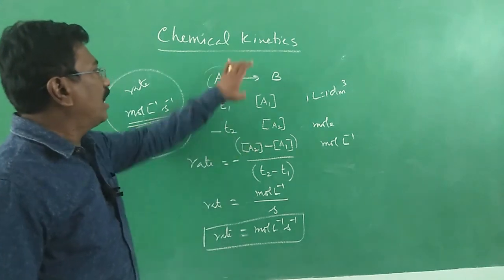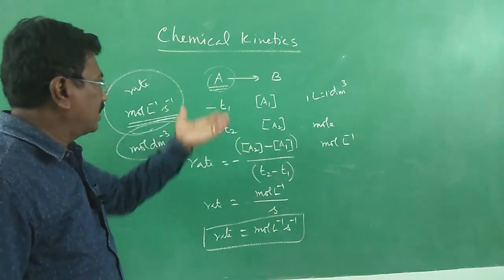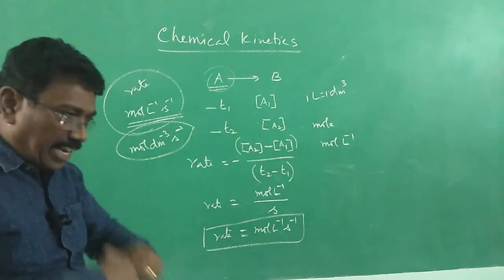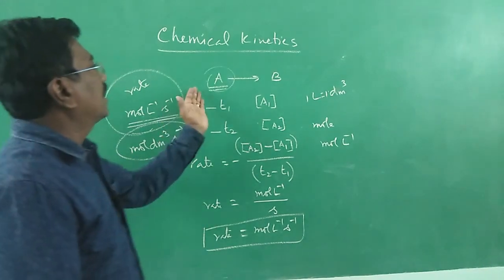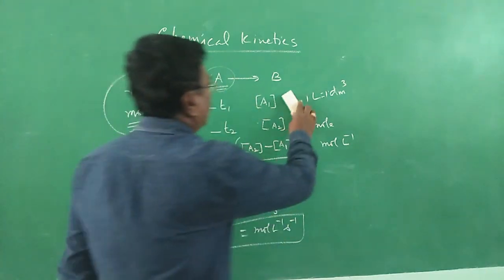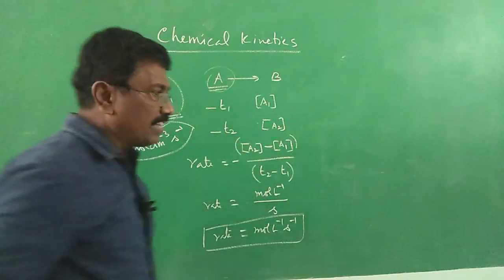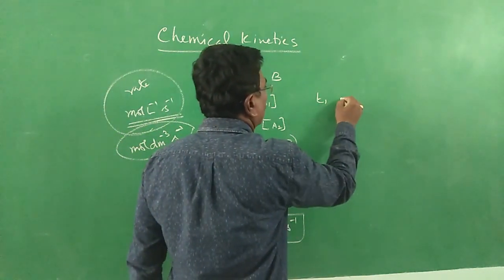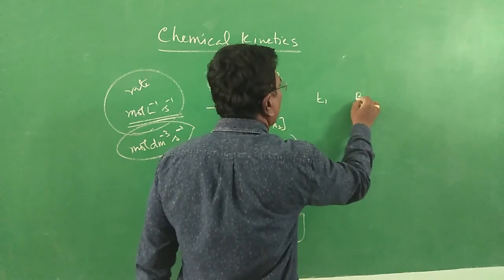Alright, now we have discussed the rate of reaction in terms of reactants. As time passes on, what will happen? The concentration of product will increase. Am I correct? As time passes on, the concentration of product will increase. Therefore, at T1 time, let the concentration of B be B1.